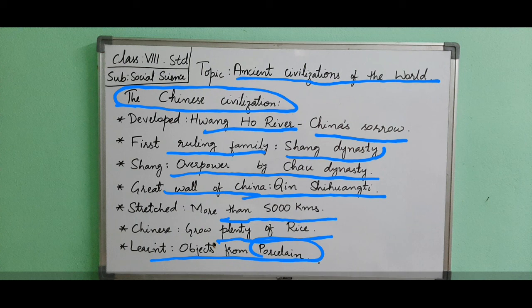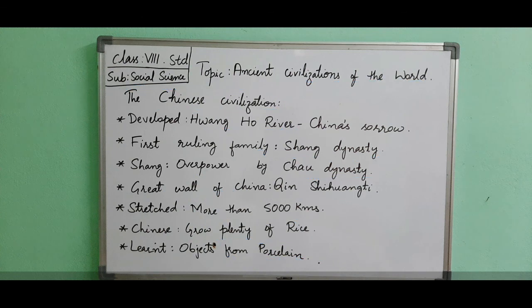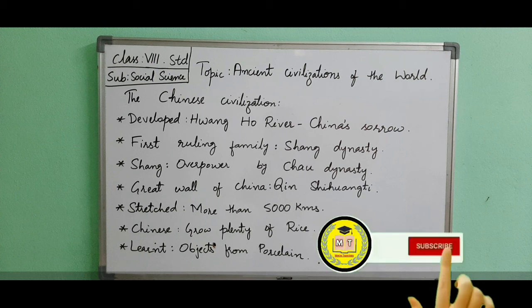Porcelain and the Great Wall are exceptional contributions of Chinese culture. Here with this, we have completed the 3 civilizations: Egyptian civilization, Mesopotamian civilization, and lastly Chinese civilization.